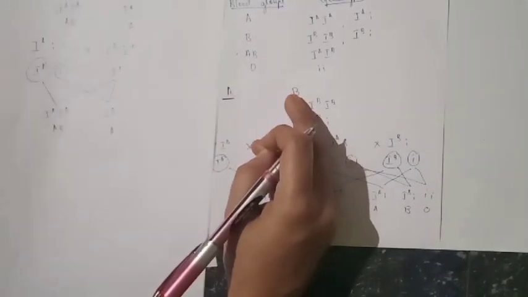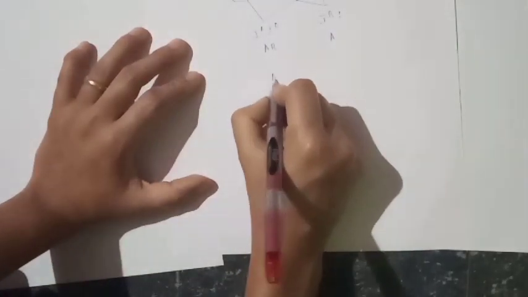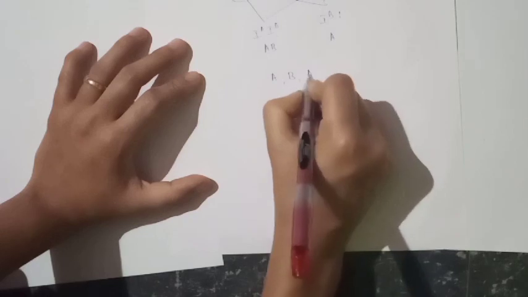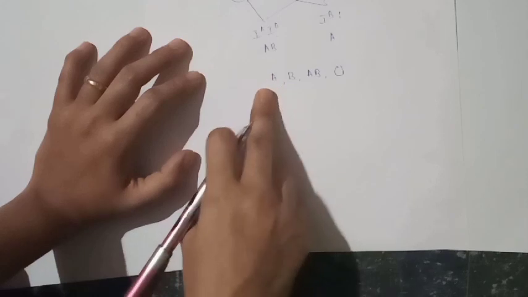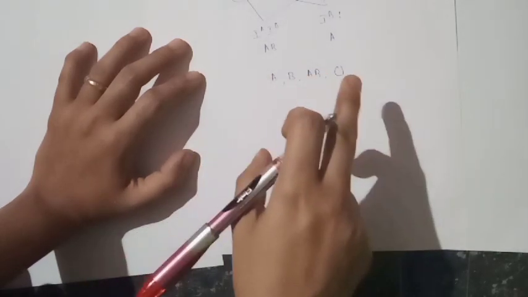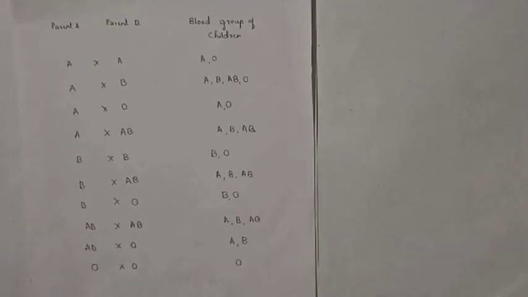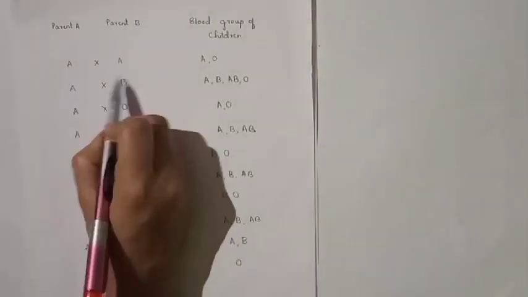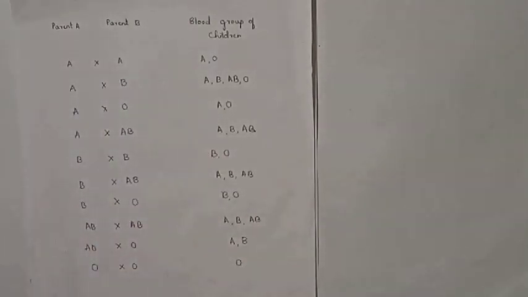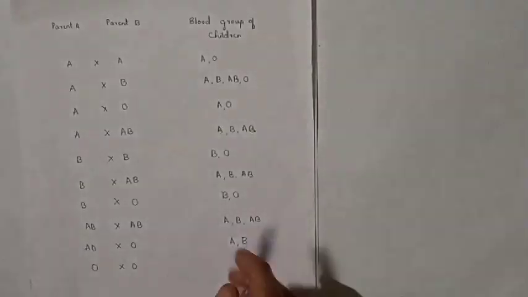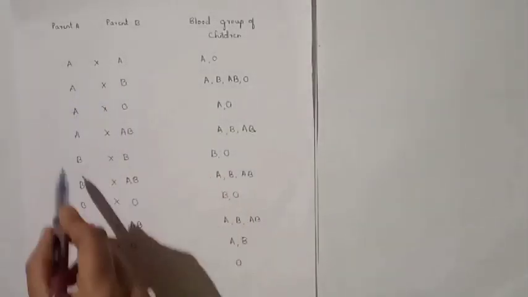Suppose the parent's blood group is AB. Then what are the possibilities? Their offspring may have blood group A, blood group B, blood group AB or blood group O. That means all 4 different kinds of blood group may be expressed in their children. This is the table explaining different blood groups in parents and possible blood groups in their children.